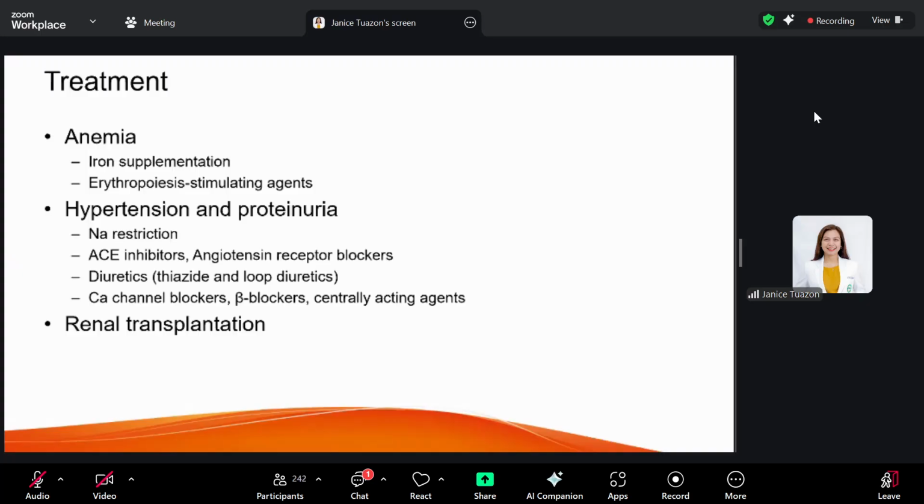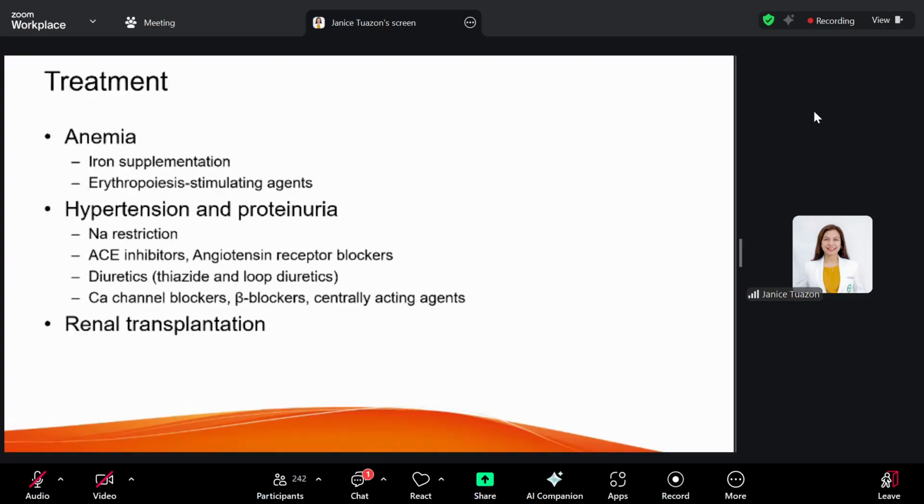Thiazide diuretics may also be used, not just for the fluid but also for the hypertension. Other antihypertensives, such as calcium channel blockers, beta blockers, or centrally acting agents, may also be used. Sometimes our patients require more than two antihypertensive medications, but you have to maximize the doses first before adding a new antihypertensive.